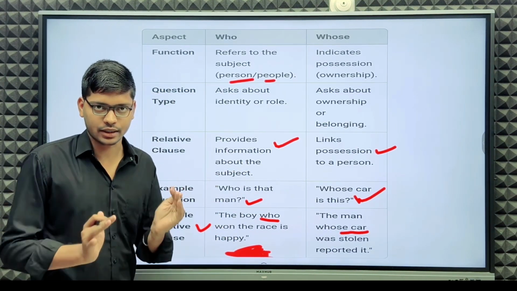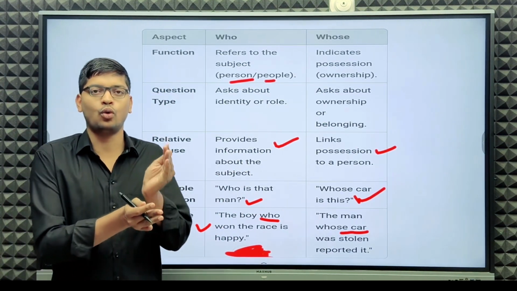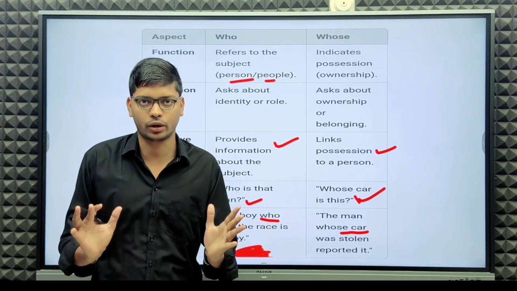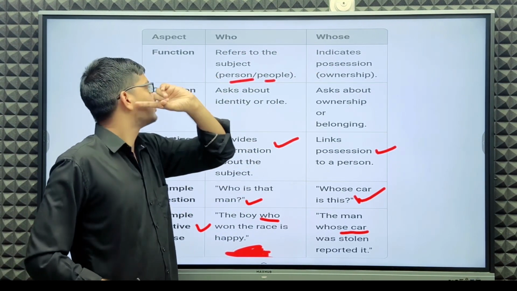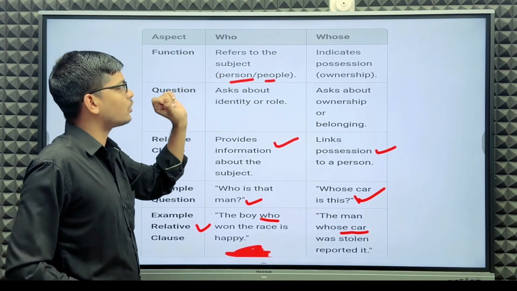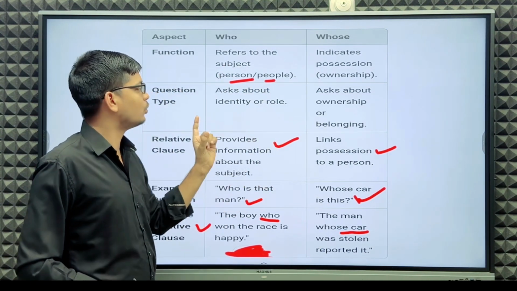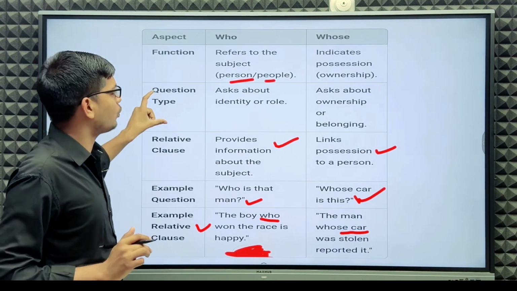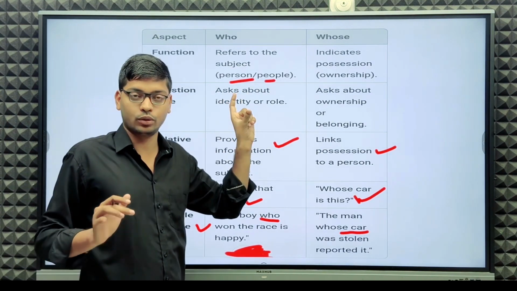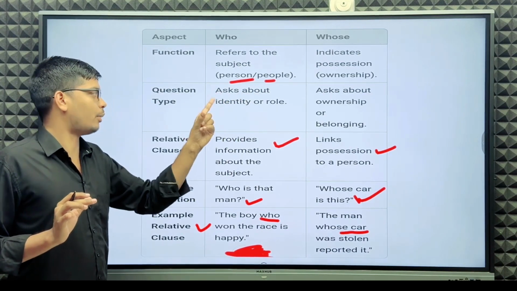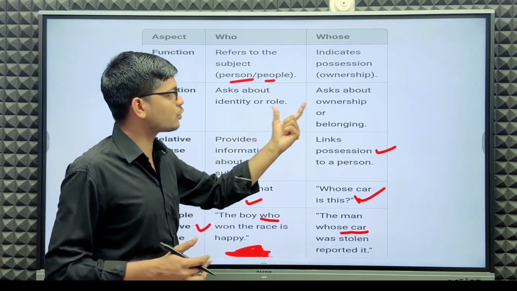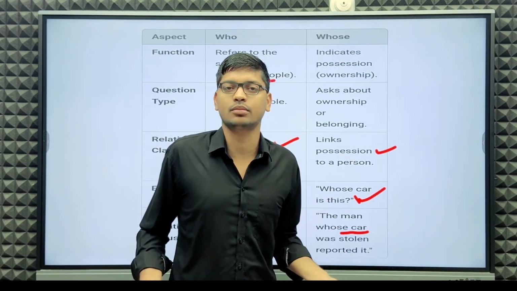I hope you understand the difference between who and whose. Whose is for ownership or possession, who is for a subject or people. In questions, who asks about the identity or role, but whose asks about ownership or possession.